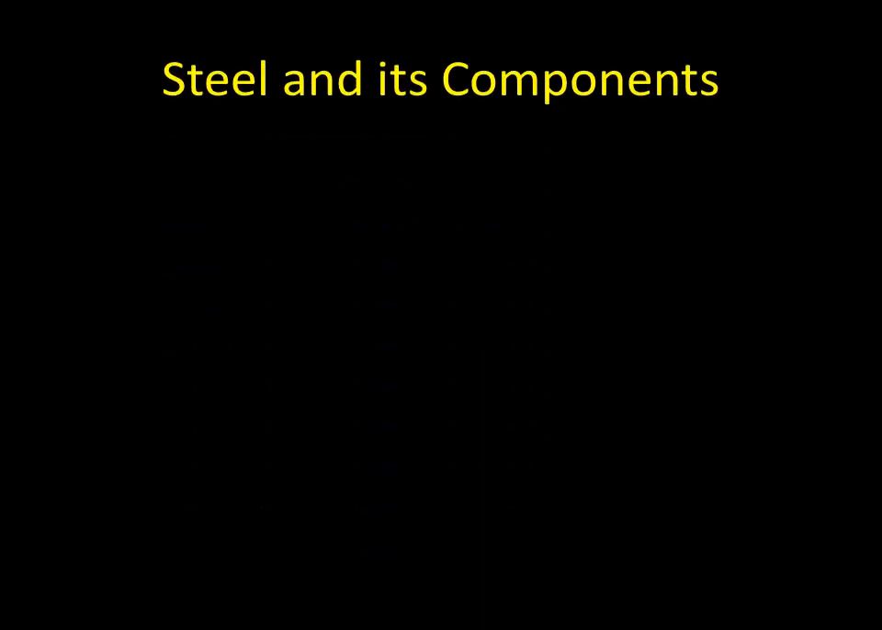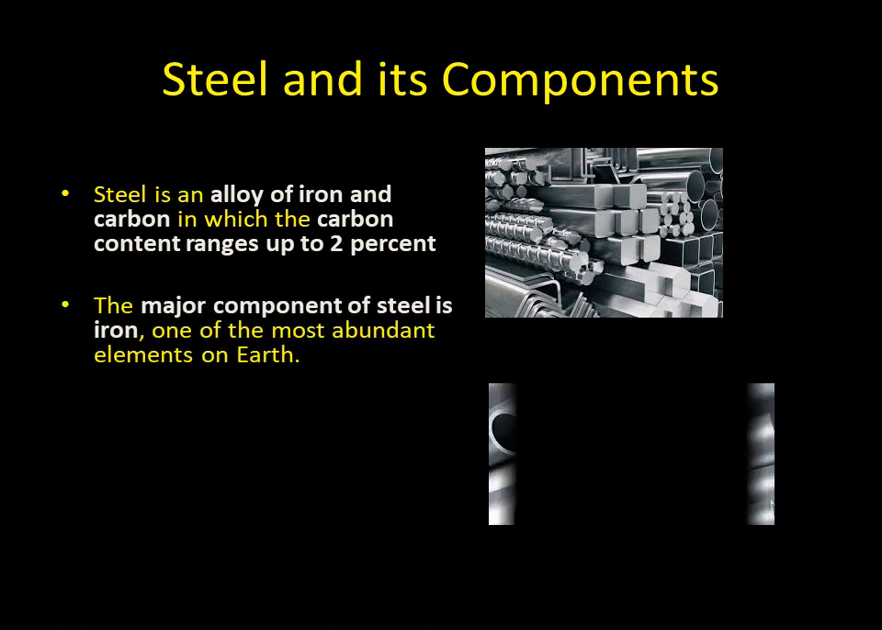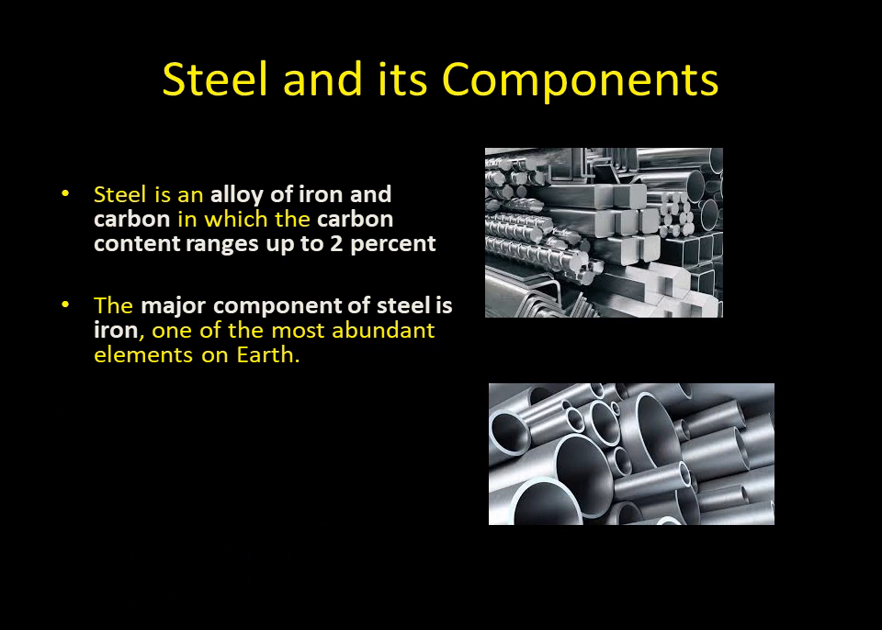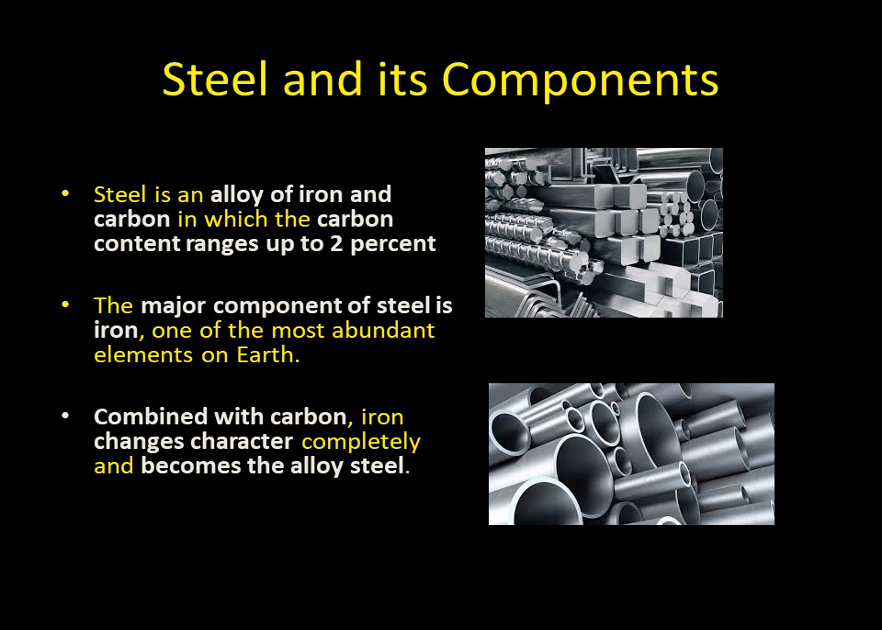Steel and its components. Steel is an alloy of iron and carbon in which the carbon content ranges up to 2%. With a higher carbon content, the material is defined as cast iron. The major component of steel is iron, a metal that in its pure state is not much harder than copper, and when combined with carbon, iron changes character completely and becomes the alloy steel.